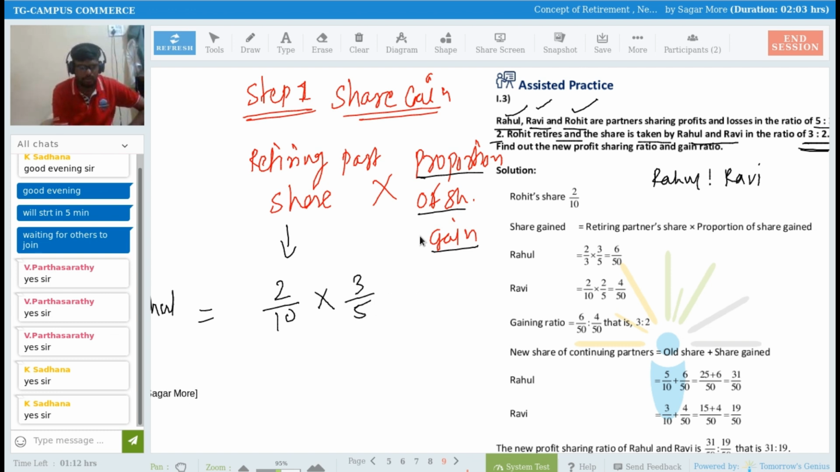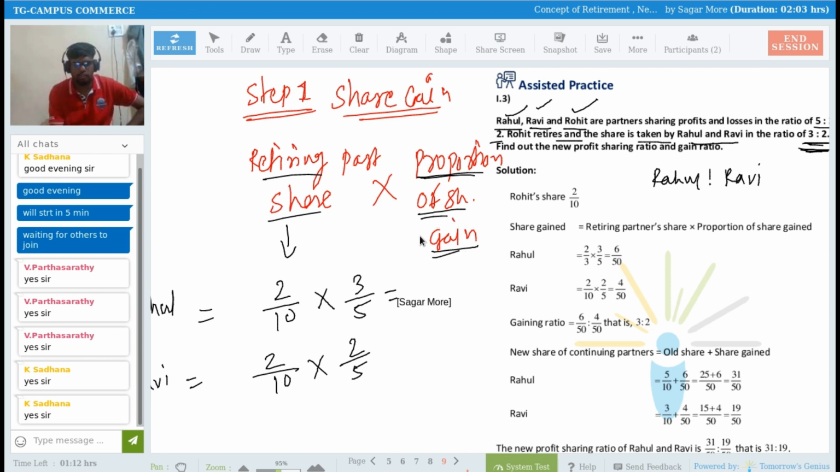Same way I need to do for Ravi. Ravi is equal to, what is the retiring partner's share? It's the same, 2 by 10, multiplied by 2 by 5, the proportion of share gain. Now I need to simplify this. So what will be the answer? 6 by 50 and 4 by 50. Yes or no? 6 by 50 and 4 by 50. So this much share is gained by Rahul and Ravi.